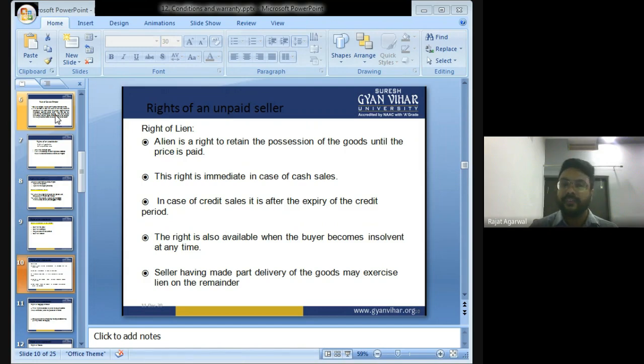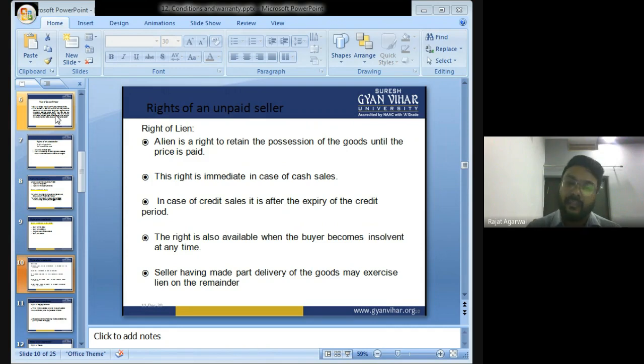Right of an unpaid seller. Right of lien. Lien is a right to retain the possession of the goods until the price is paid. A seller can retain the possession of goods until the price of the goods has been paid. This right is available immediately in case of cash sale. In case of credit sale, it is after the expiry of the credit period. The right is also available when the buyer becomes insolvent at any time.